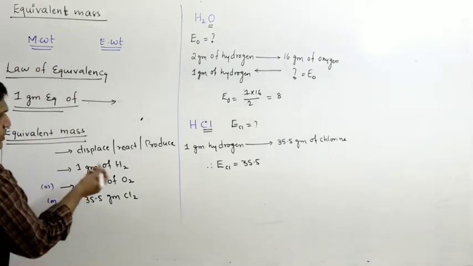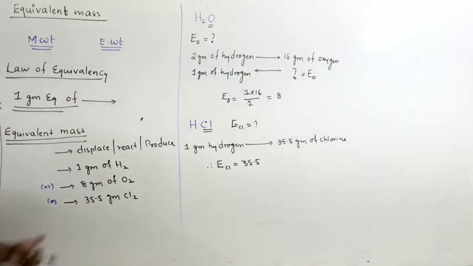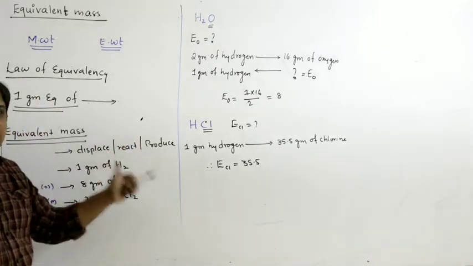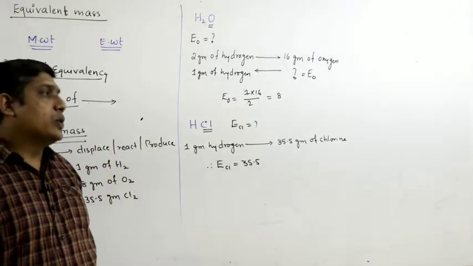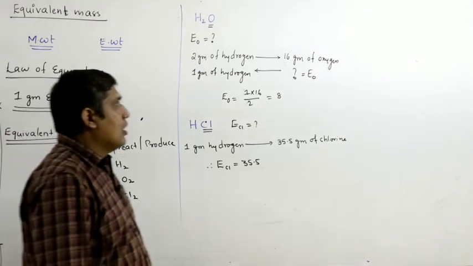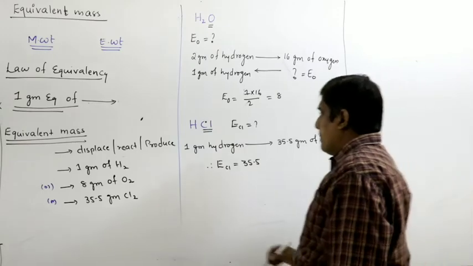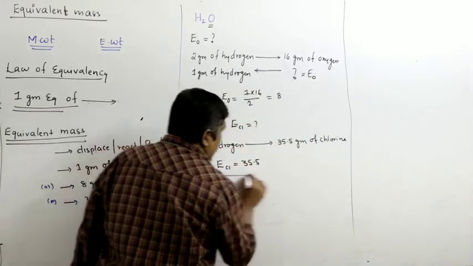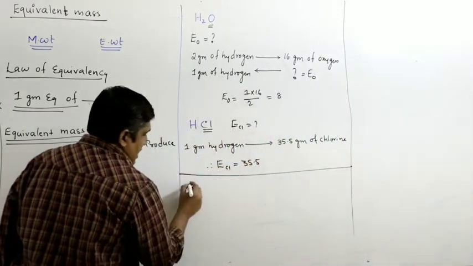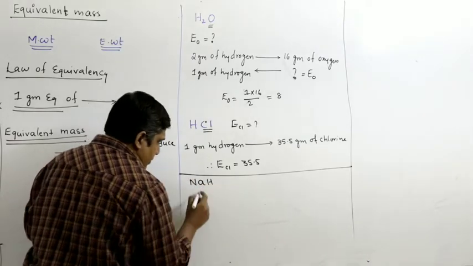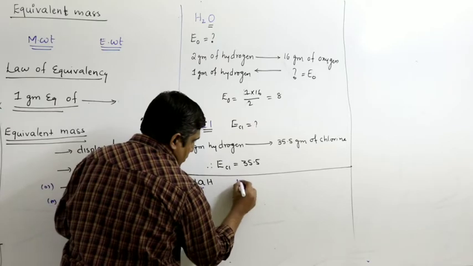So this one is nothing but the equivalent weight of hydrogen, this 8 is nothing but the equivalent weight of oxygen, and 35.5 is nothing but the equivalent weight of chlorine. Let us take some more examples. Let us take a different element, starting with sodium hydride. So let us find the equivalent weight of sodium.